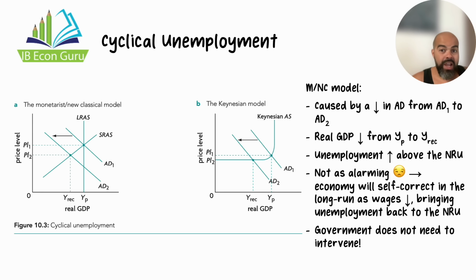The implication of this idea that the economy will self-correct or self-adjust is that the government does not need to intervene. That would be the monetarist and new classical recommendation if there is cyclical unemployment, if the economy is experiencing a recessionary gap. In the long run, it will self-correct, wage costs and labor costs will fall, the economy will go back to its potential output, and the unemployment rate will go back to the natural rate of unemployment. Now, in the next slide, I'm going to talk about the Keynesian perspective.